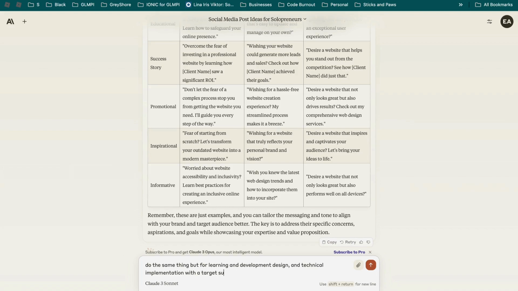Oh, me and the spelling. Audience of nonprofits. And I'm going to add design facilitation and technical implementation with a target audience of nonprofits.